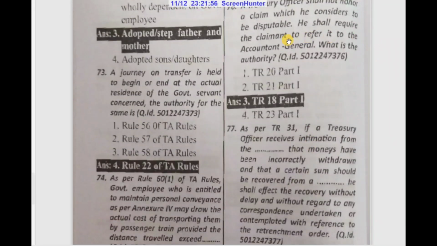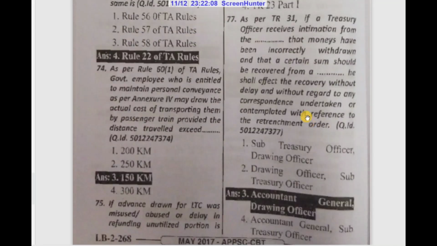A treasury officer shall not honor a claim which he considers to be disputable. He shall require the claimant to refer to the Accountant General. What is the authority? TR 18 Part 1.